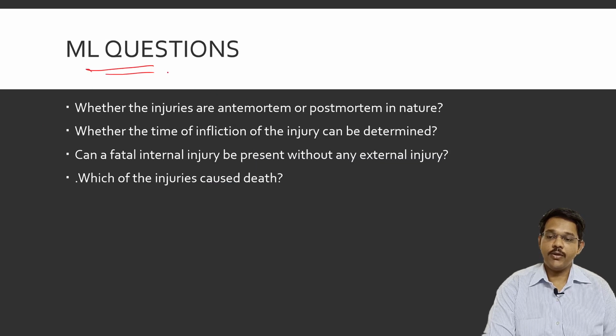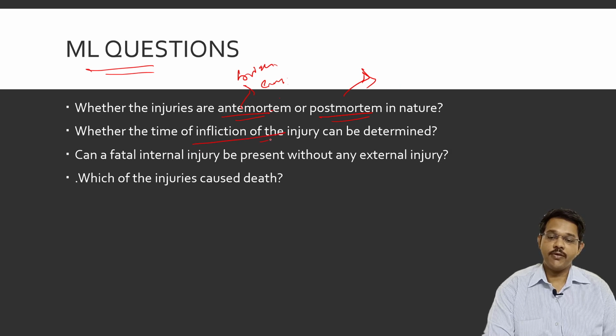Now, certain medicolegal questions have to be answered in case of any type of injury. We have to know whether the injury is antemortem or postmortem, since many times the person may be killed by a stab injury and thrown on the road to cause road traffic injuries. The main difference is that antemortem injuries look bright in color. They have bleeding capacity. Postmortem injuries don't bleed profusely since the heart has already stopped. So we can differentiate postmortem injuries by that, and by the presence of enzyme activity, which is present in antemortem but absent in postmortem injuries.